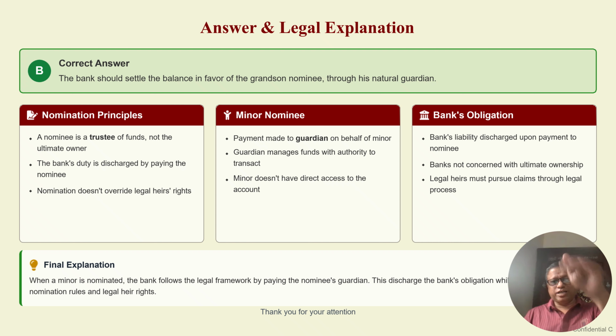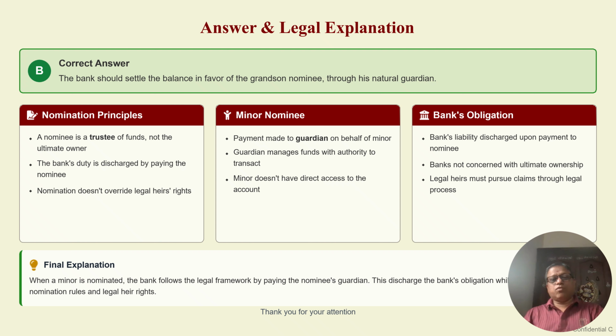That is what the nomination principle is all about. But here in this question, the bank is settling the claim to the nominee. That is the right answer. Before that, we also see that when a minor is a nominee, payment is made to the guardian only. The guardian manages the funds with the authority to transact. The minor doesn't have direct access to that account.